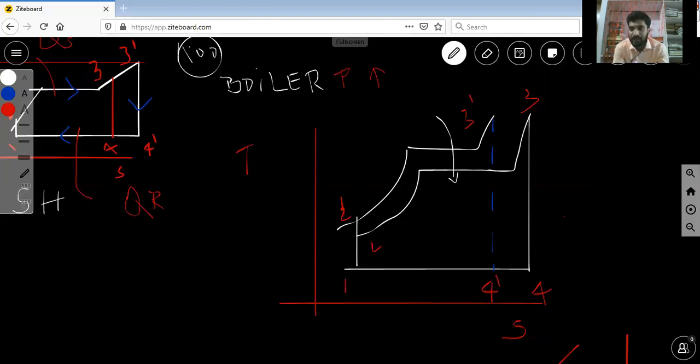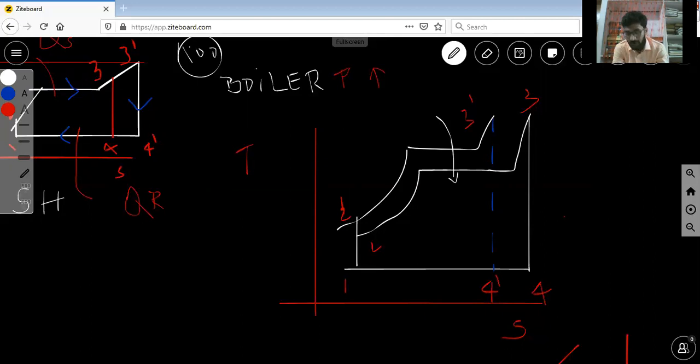Nowadays, in modern days, boiler pressure is maintained at around 30 megapascal. The modern steam power plant maintains a boiler pressure of 30 megapascal. You see what the change in industries is, how the technology has changed.